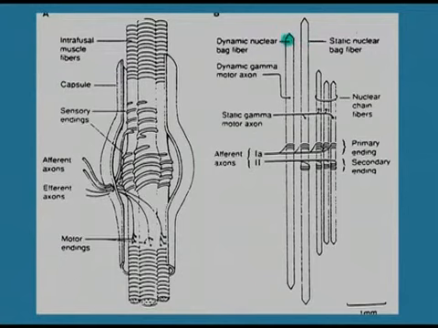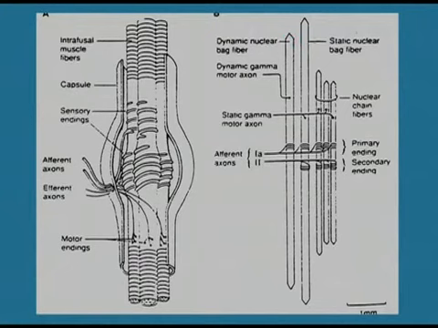and this medial portion which doesn't contract is known as static bag. The dynamic bag is typically one per spindle, large, and contracts rapidly. You can see it is larger in size, whereas the static bag, typically one per spindle, is smaller and contracts slowly.